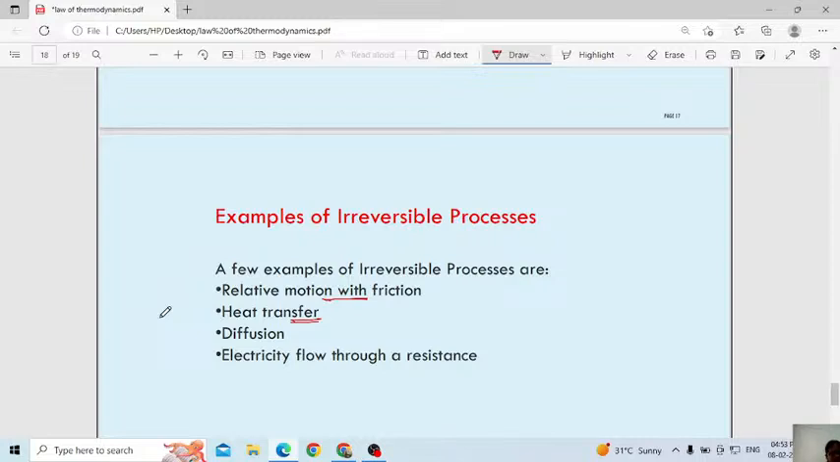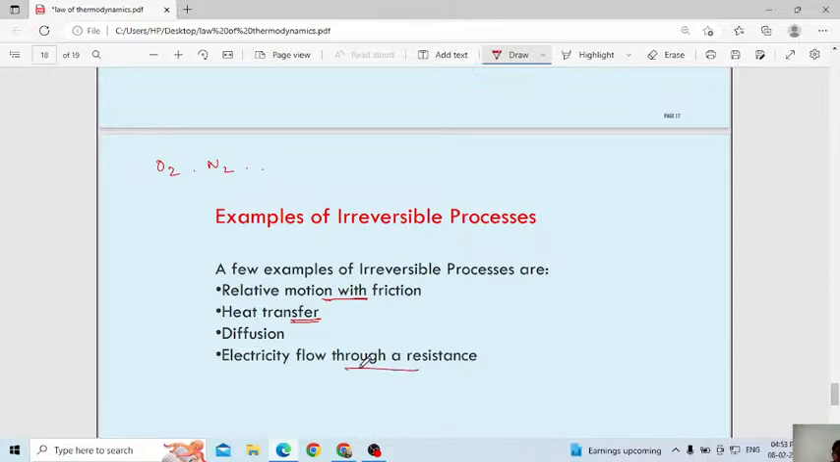Next one, diffusion. Yes, diffusion of different types of gases. Assume you have oxygen, nitrogen, so many gases in the air. Then all the gases will get diffused. Can you separate oxygen, nitrogen, carbon dioxide, all the gases? Can we separate? No, we can't. That is an irreversible process.